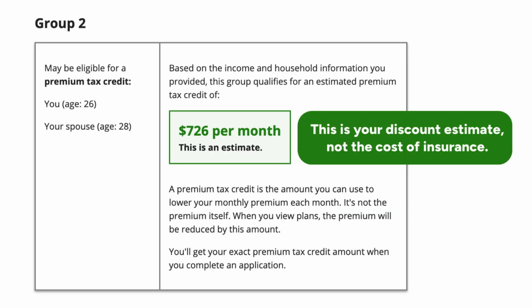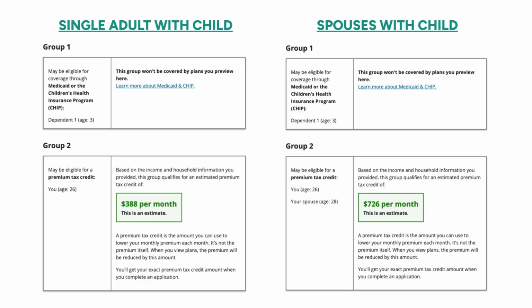The next number you will see is your estimated discount. Important note, this is not the cost of a health plan, it's your estimated discount. When you look at the list of plan options, the discount will be subtracted from the monthly premium. Again, it's important to note that the green box is your estimated discount, not the cost of insurance. The green box shows the discount you can subtract from the price of the monthly premium for whichever plan you select.